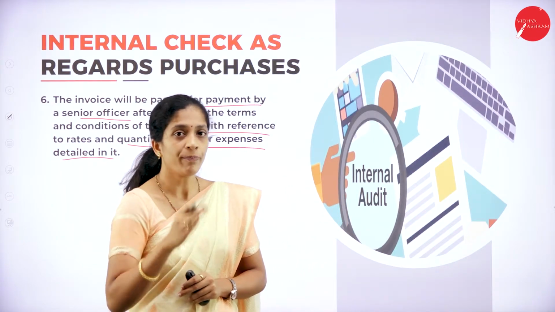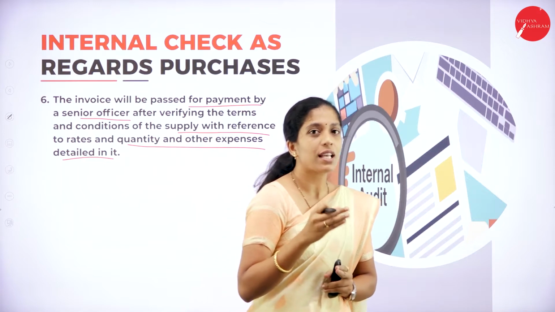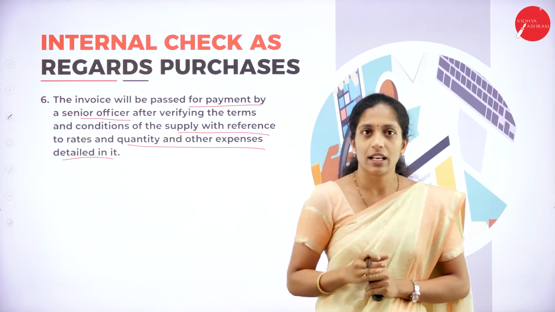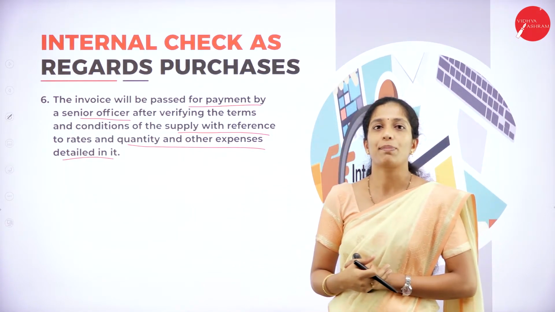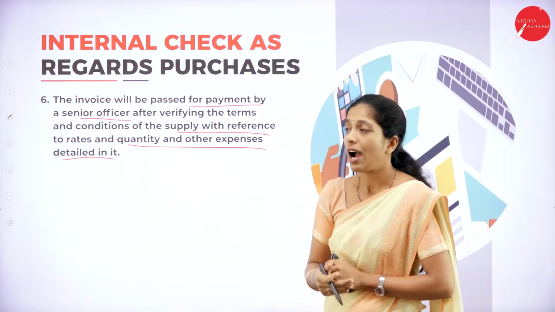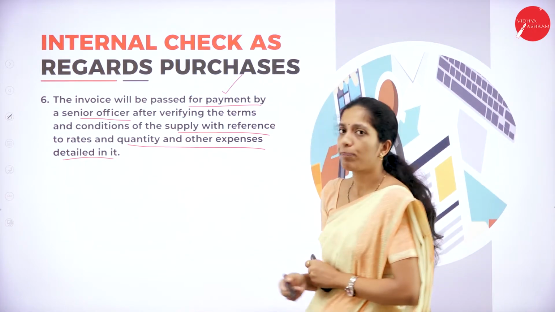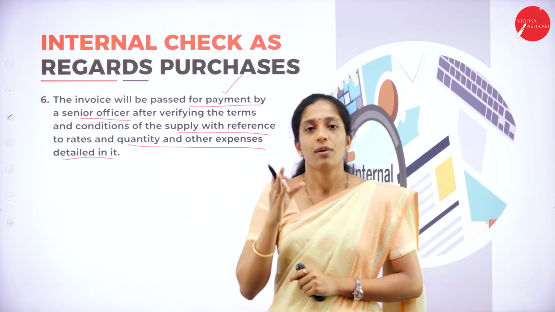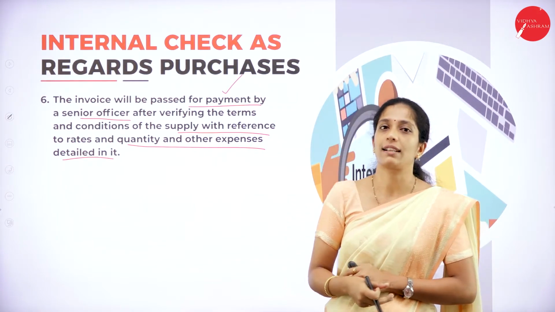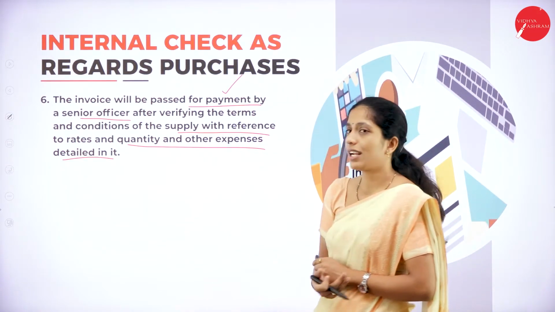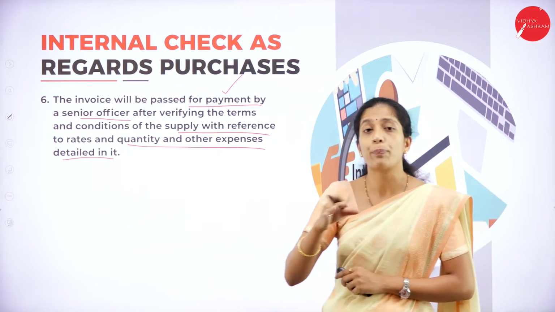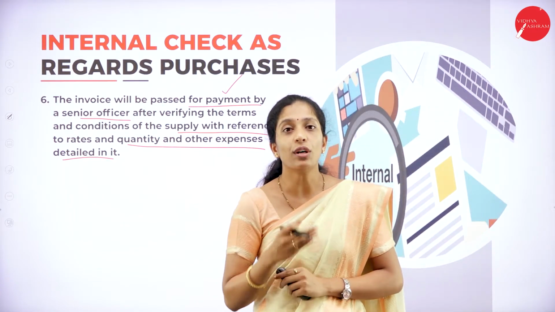So what will he do? He will check the invoice and see whether the required quantity has been supplied by the supplier or not, and he will make arrangements for payment for the amount which is mentioned in the invoice. So this is relating to internal check, or this is a procedure which is relating to purchase.